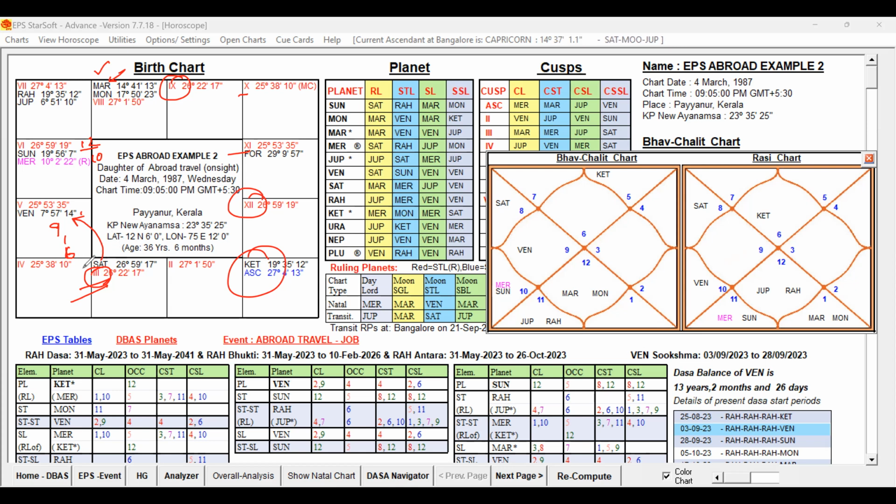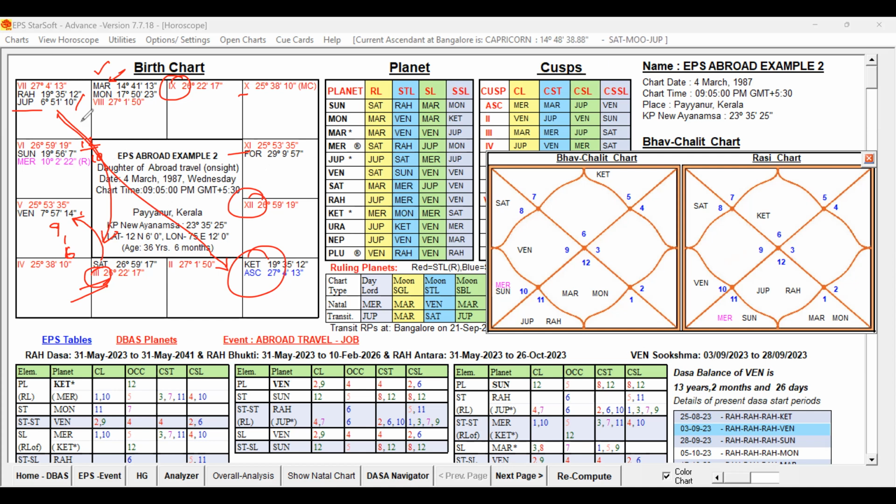But it is not like the previous example, where we studied the third lord, ninth lord, and 12th lord all well connected to each other by conjunction or aspect, and Rahu also playing a role. So here, let us check the role of Rahu. Rahu is occupying a watery sign, that is good. It is in the sign of Jupiter, conjoined with Jupiter, that is also fine, in the sixth house, that is also fine. And Rahu represents Jupiter, and that Jupiter is aspecting the 11th house, and also aspecting Ketu and Saturn. Jupiter is not aspecting or aspected by the ninth lord or 12th lord, but the third lord also.